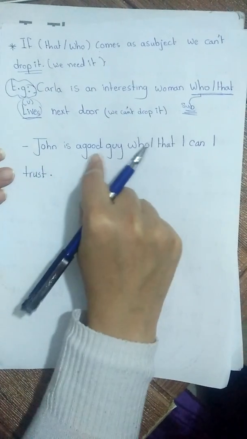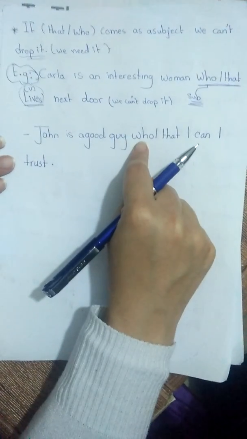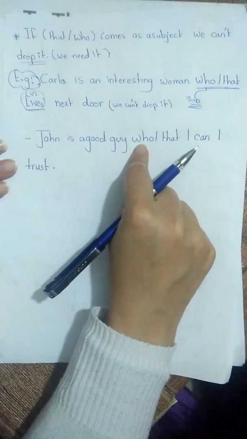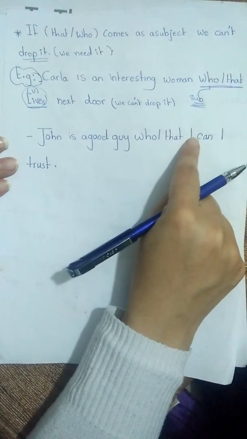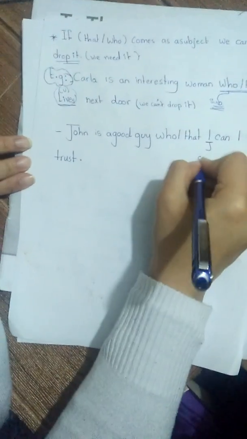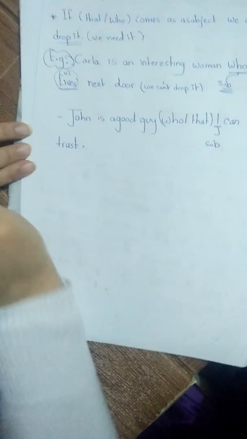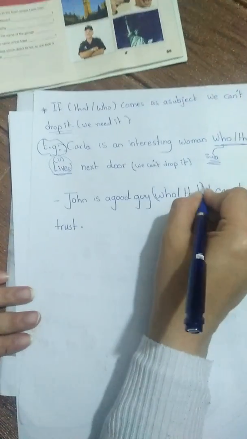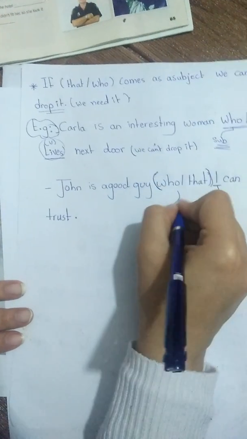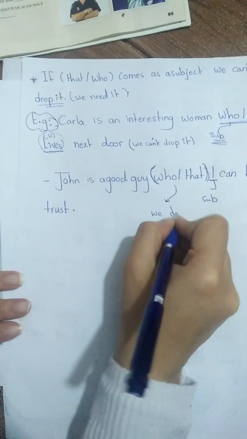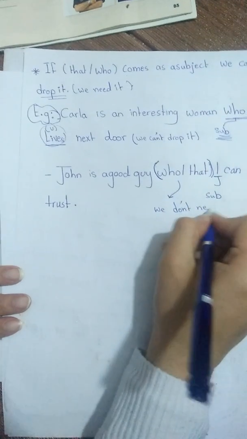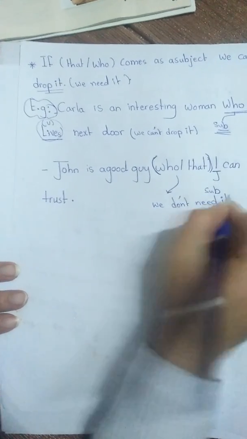Now, John is a good guy who or that I can trust. Look here, I is a subject. So who or that doesn't come as a subject, so we can drop it. We don't need it.